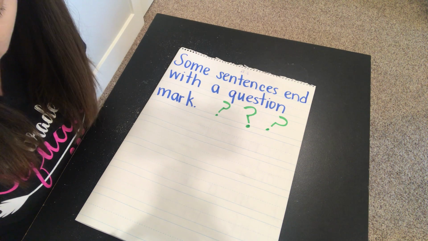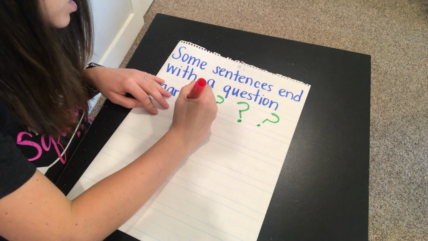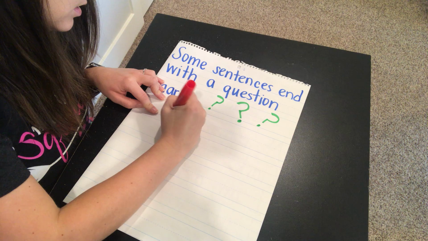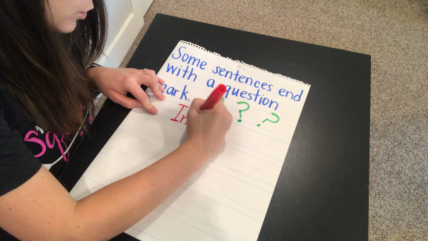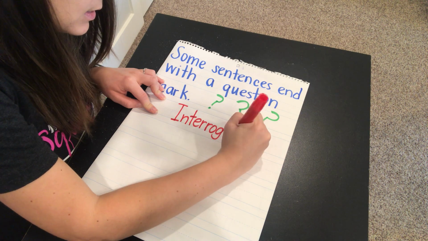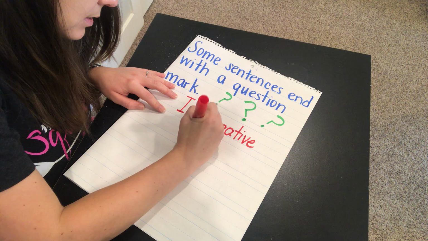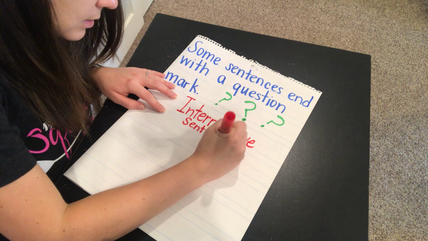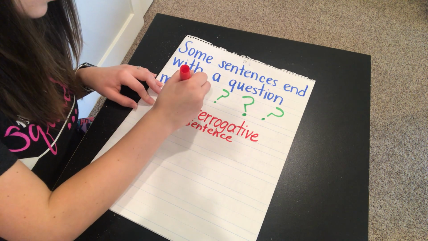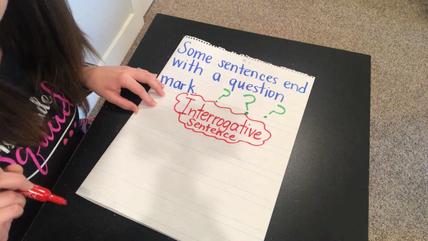And remember, a sentence that ends with a question mark is called an interrogative sentence. Okay, so an interrogative sentence is a sentence that ends with a question mark.